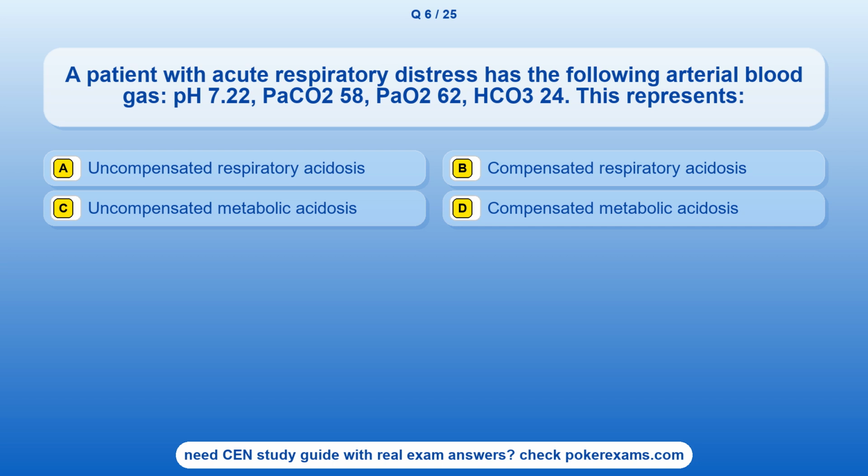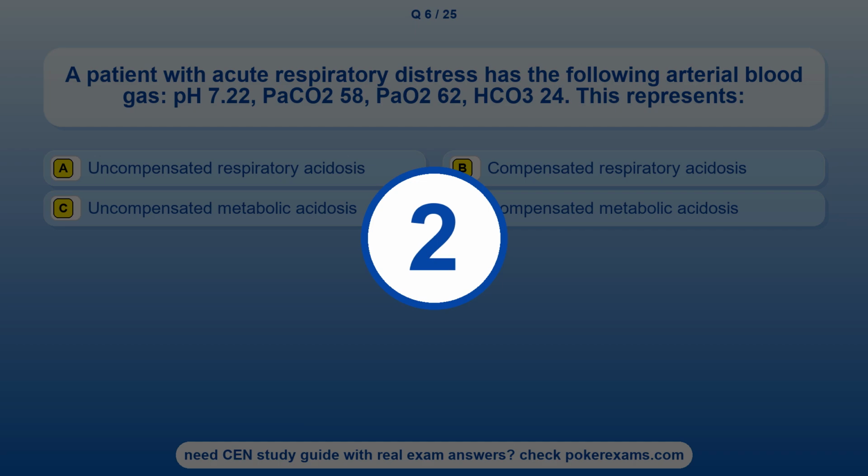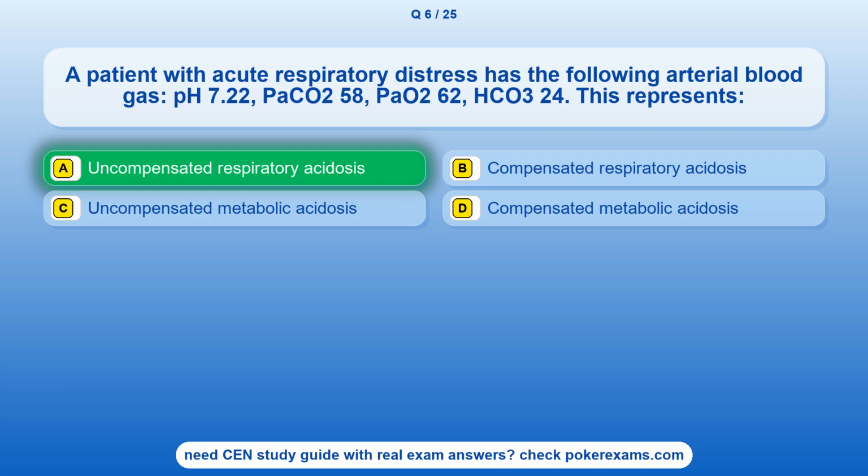Question 6. A patient with acute respiratory distress has the following arterial blood gas: pH 7.22, PaCO2 58, PaO2 62, HCO3 24. This represents: Option A. Uncompensated respiratory acidosis. Option B. Compensated respiratory acidosis. Option C. Uncompensated metabolic acidosis. Option D. Compensated metabolic acidosis. The correct answer is option A. Uncompensated respiratory acidosis.